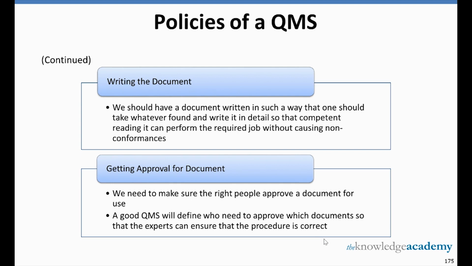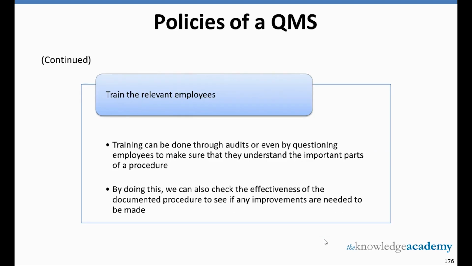Then we have getting approval for the document, which is very important for us. We need to make sure the right people approve a document for use. A good QMS will define who needs to approve which documents so that the experts can ensure that the procedure is correct. And finally, we train the relevant employees, where training can be done through audits or even by questioning employees to make sure that they understand the important parts of a procedure. By doing this, we can also check the effectiveness of the documented procedure to see if any improvements need to be made.